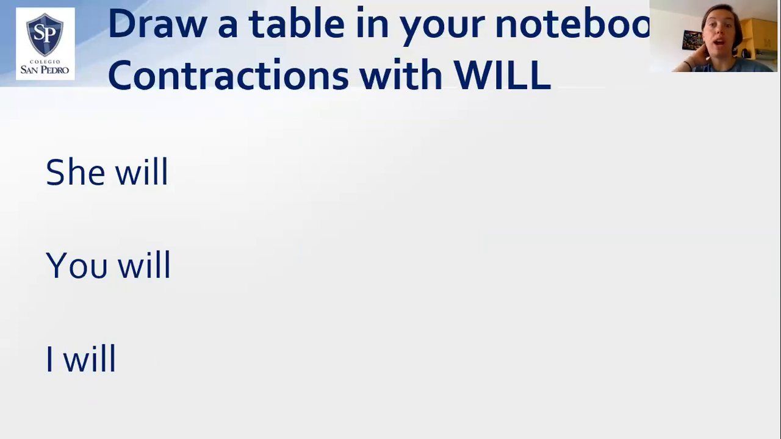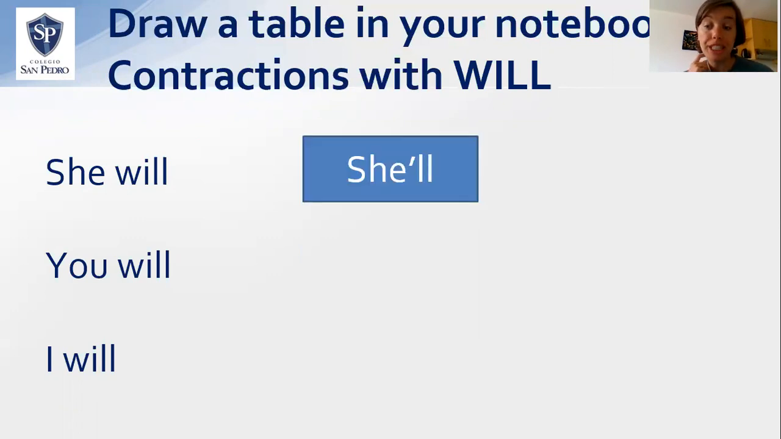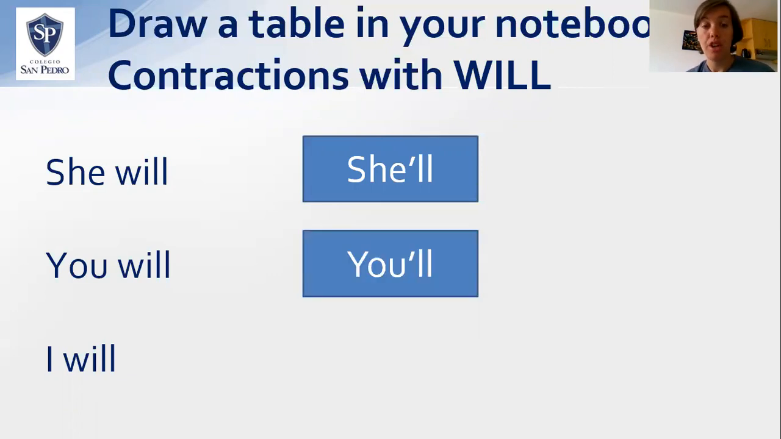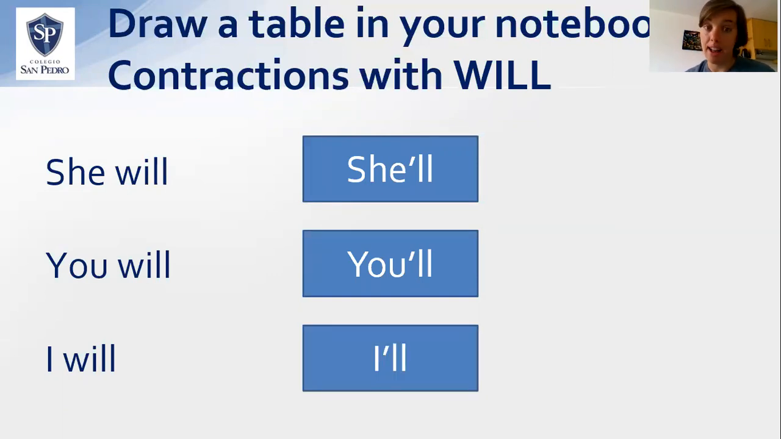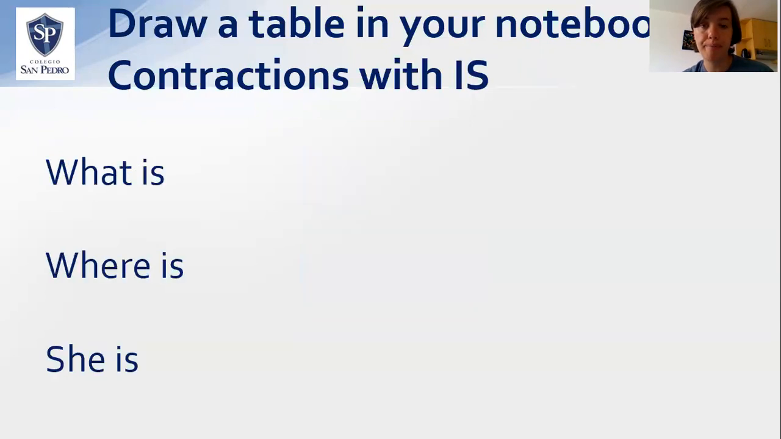Next, we're going to do contractions with will. So we did with not, we did with are, now we're doing with will. She will combine together with that apostrophe, taking away some letters, is she'll. You will, very similar to she will, you'll. I will, similar to the two of them, I'll. If we notice in will, that apostrophe is replacing the letters W and I. In all of them, when we have will, it replaces those two letters.